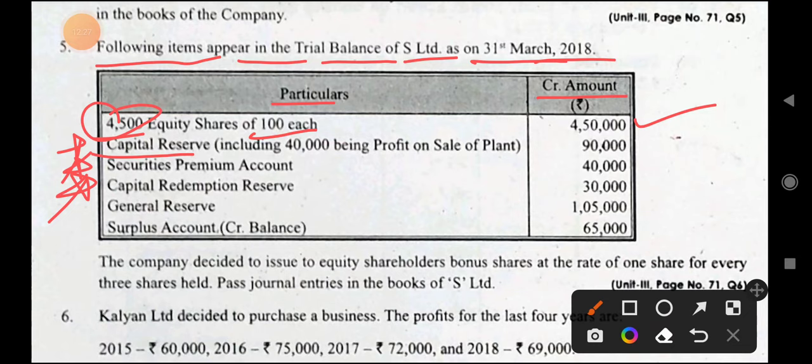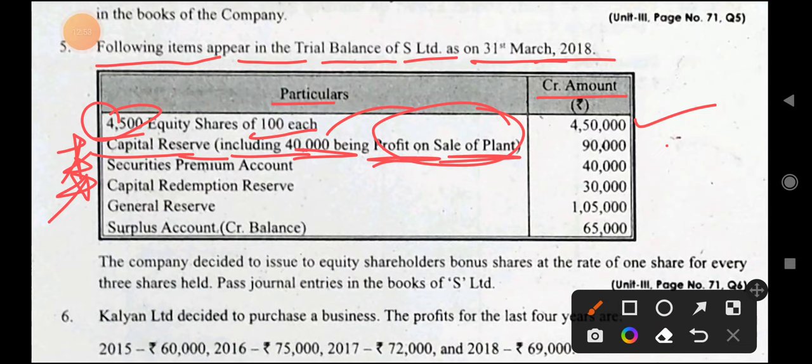Okay, so capital reserve includes 40,000 being profit on sale of plant, that is why I asked to put a star mark. Profit on sale of plant, you sold the plant, profit came. When you sell you will receive money and money will be received in cash or in the bank.